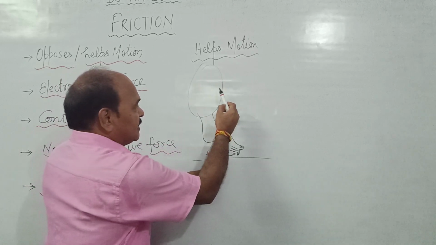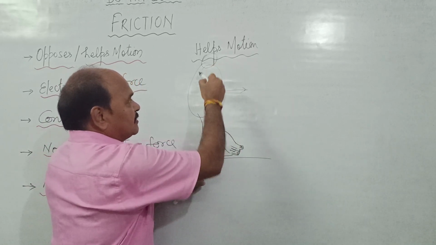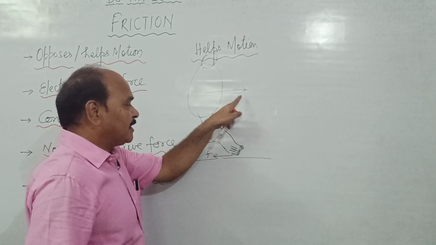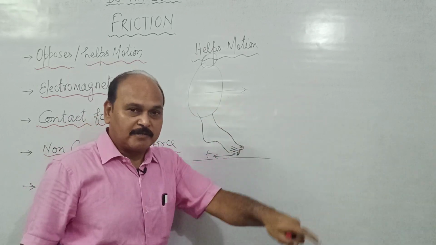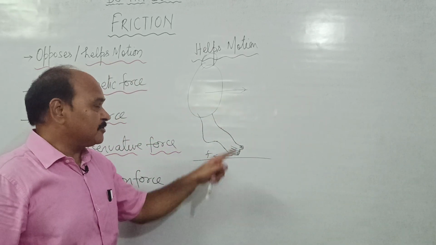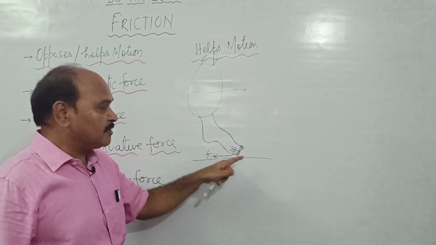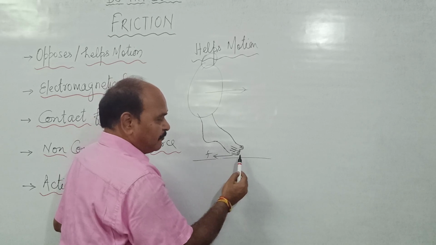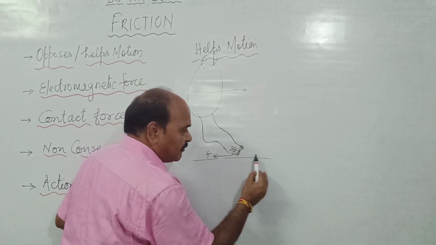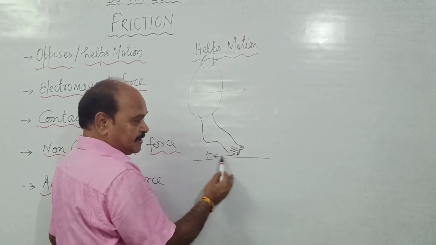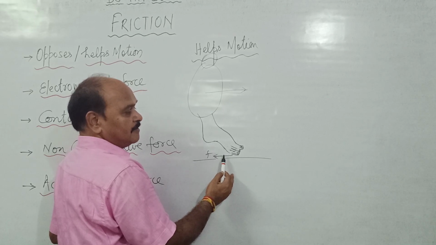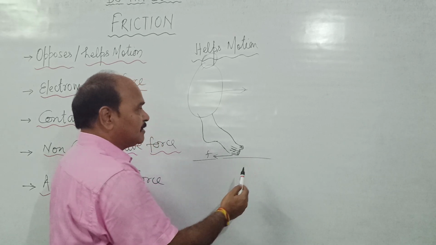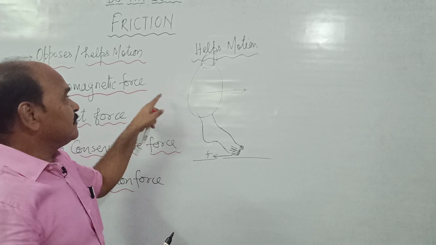The reaction of this action acts over the person in the forward direction, and by virtue of that reaction the person is able to move forward. And this is also the force of friction acting over the body. This is the action, and the force of friction which is in the forward direction tries to oppose this tendency of motion. So force of friction is in the same direction as the direction in which the person moves.